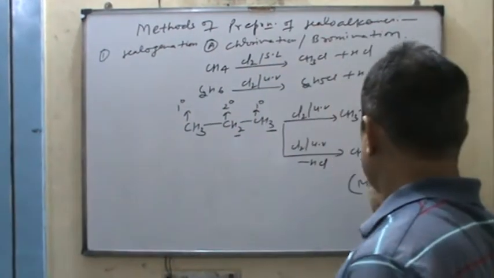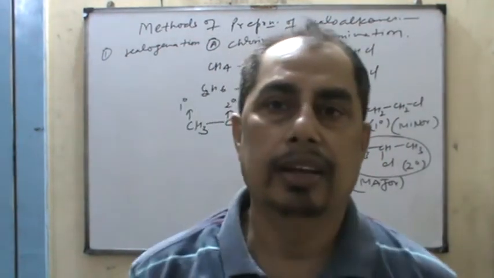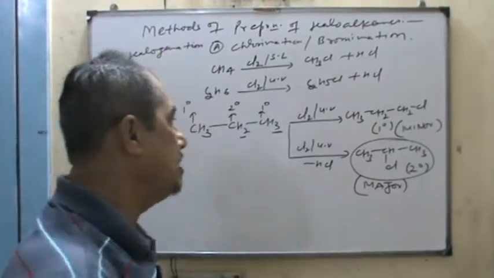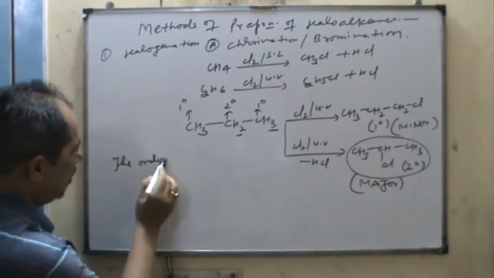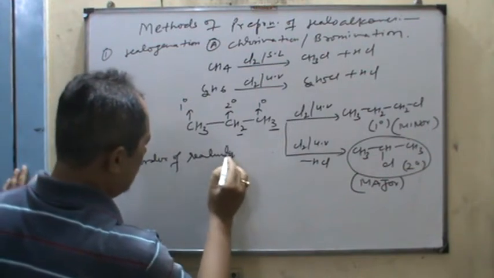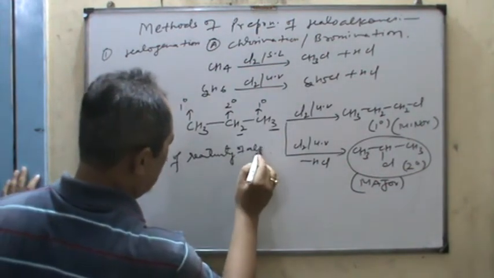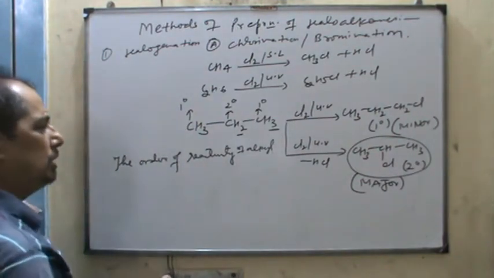Because 2 degree alkyl halides are more stable than the primary alkyl halide. The order of reactivity of reaction always proceeds through the more stable.